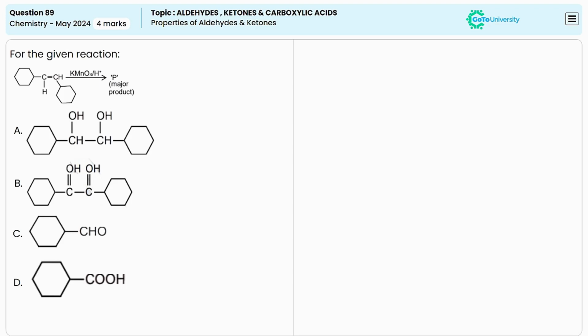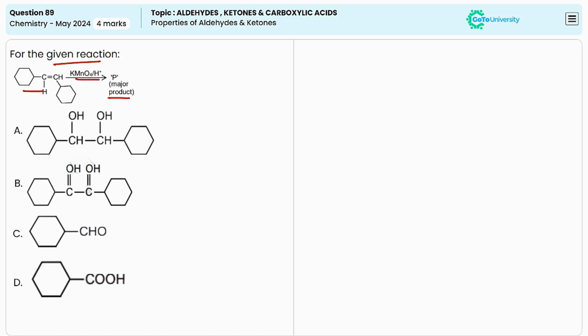In this question, an incomplete organic reaction is given. We have to find out the major product P in this reaction. And the reaction is 1,2-dicyclohexyl ethene treated with potassium permanganate in acidic medium.